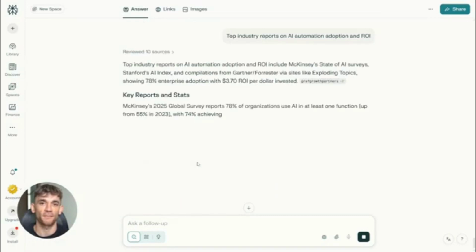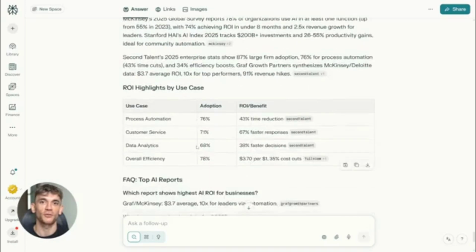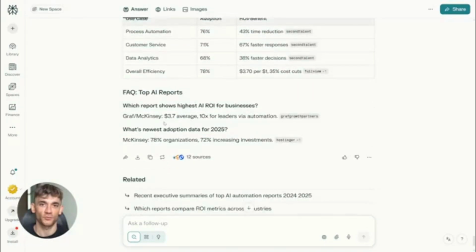When you make a claim, back it up with a link to a trusted source. This tells Perplexity your content is well researched. It's credible. It deserves to be cited.